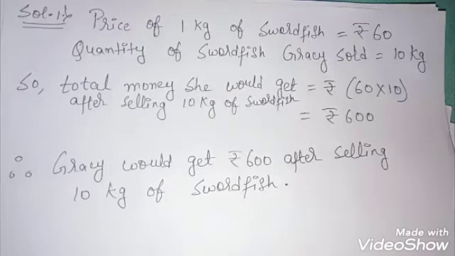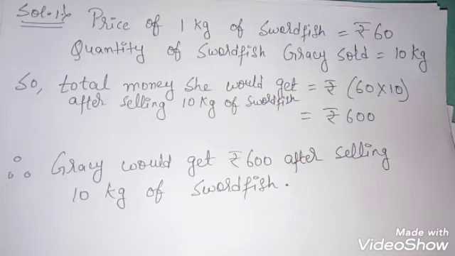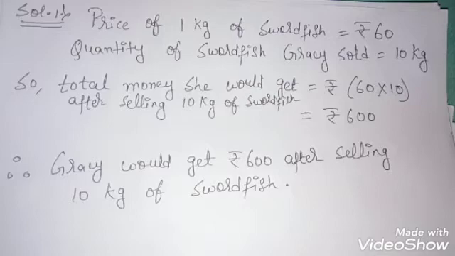Why 60 into 10? Because we know if 1 kg of swordfish is 60 rupees, then 10 kg of swordfish will be more than 60. The quantity or amount of anything, if it increases, we multiply. So we will get 600 rupees. So the answer is 600.